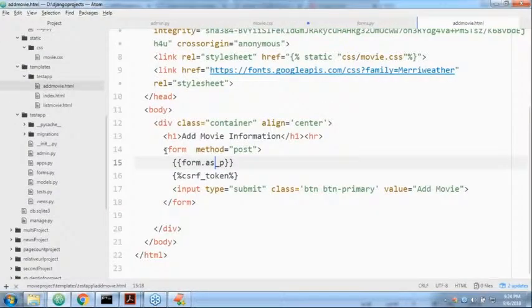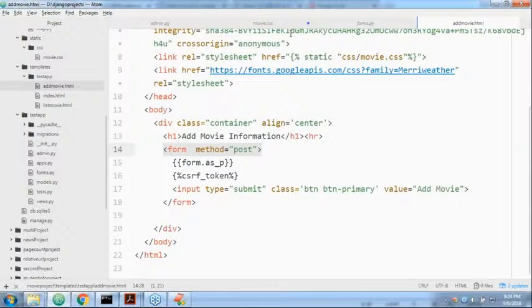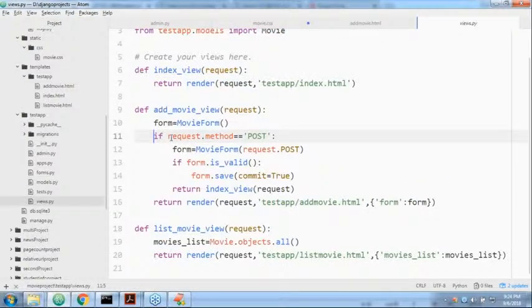No. No action means it will go to the same view. Remember that. Now observe this one, sir, views.py. Same view it will go. Now if the method is post.